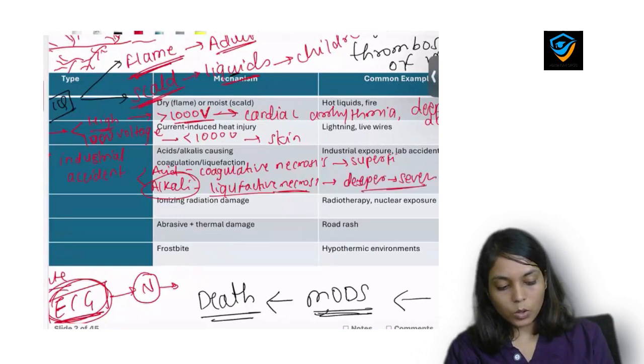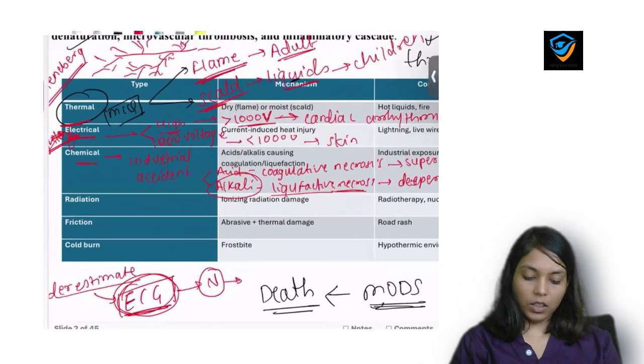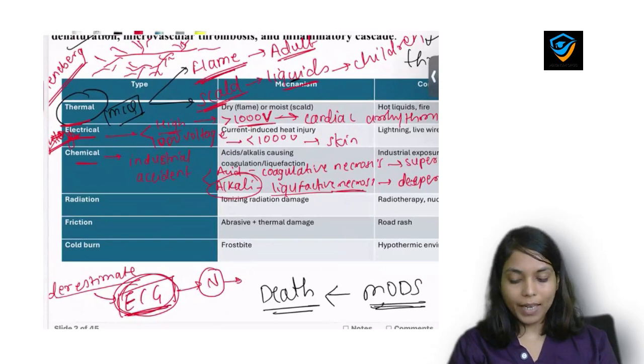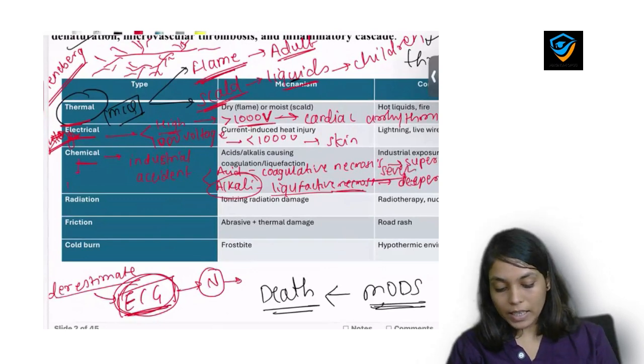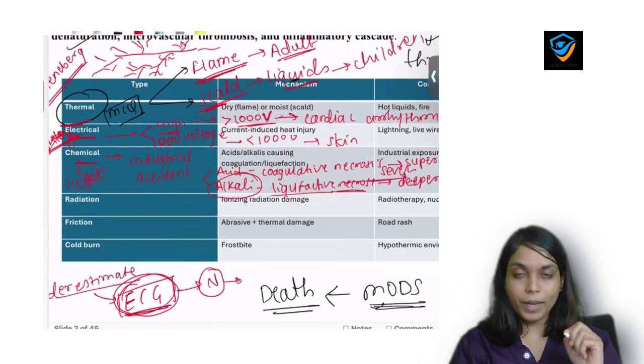Remember this? Okay. Now, what is the first line of management one should perform if there is chemical type of burn? It is irrigation with fluid. Which fluid? Tap water at room temperature.